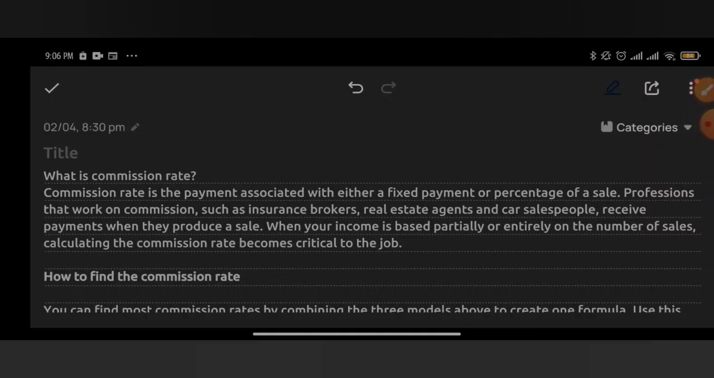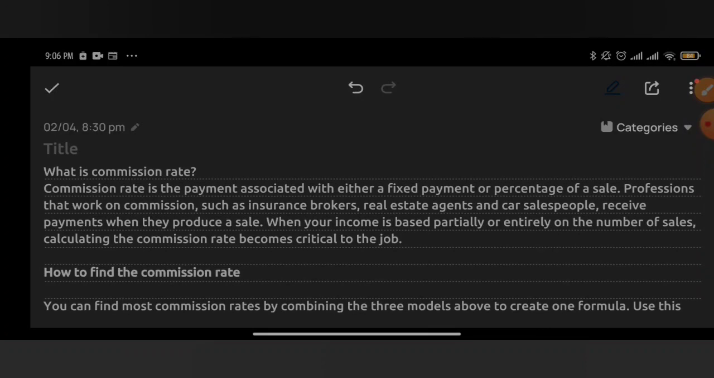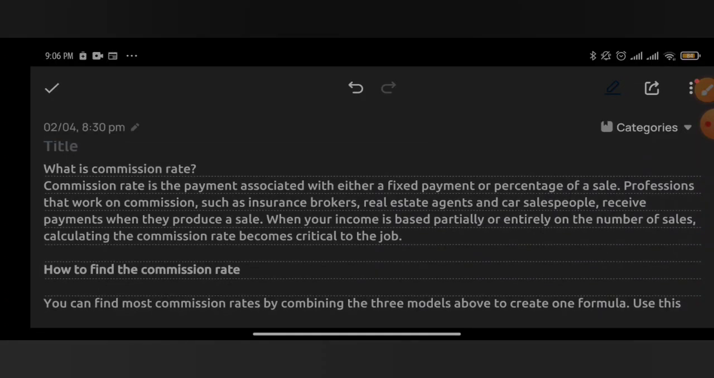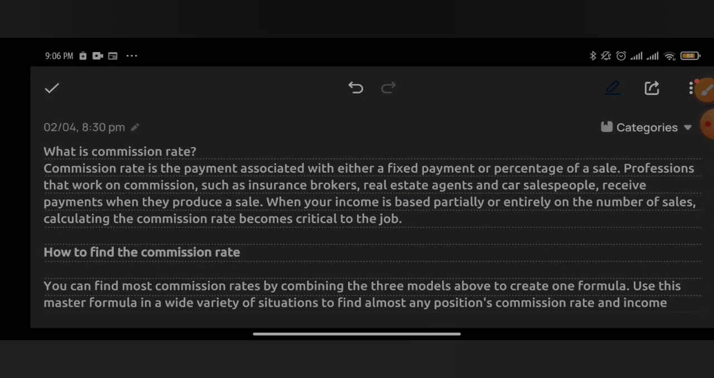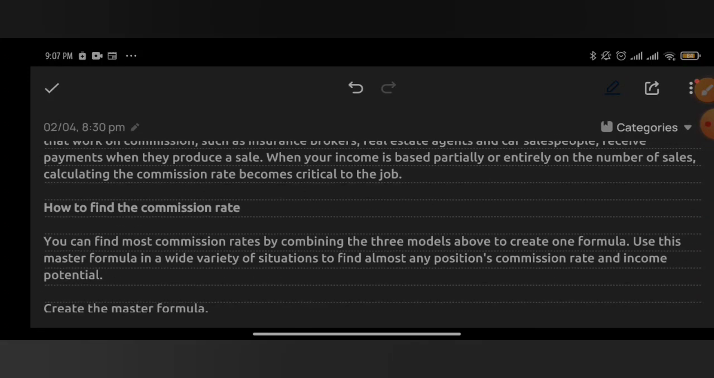And in this video, I'm talking about the commission rate in AGT. Now, what is commission rate? Commission rate is the payment associated with either a fixed payment or a percentage of sales. Professionals that work on commission, such as insurance brokers, real estate agents, and car salespersons, receive payment when they make a sale, when your income is based on the number of sales. Calculated commission rate becomes cyclical to the job.